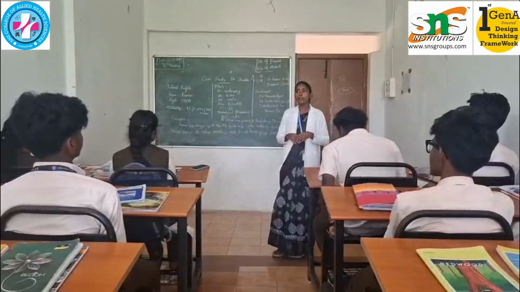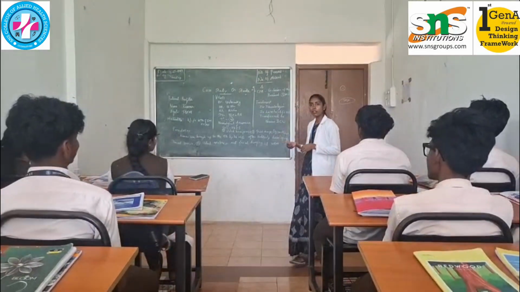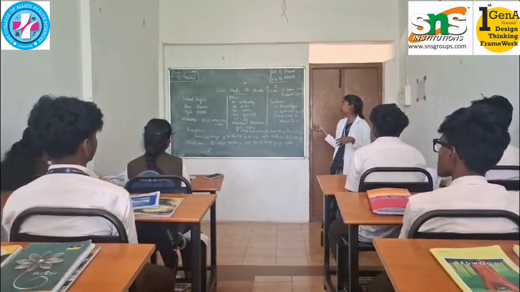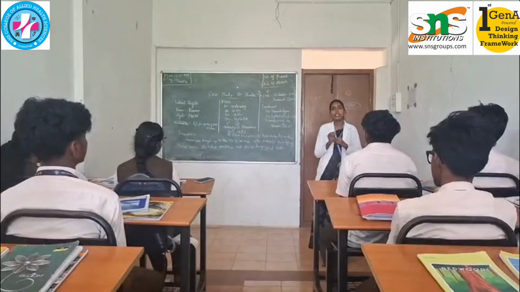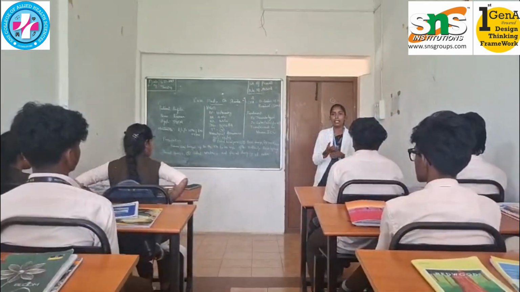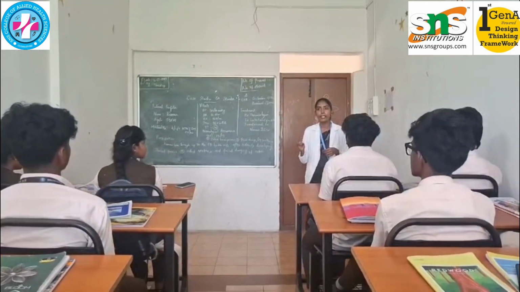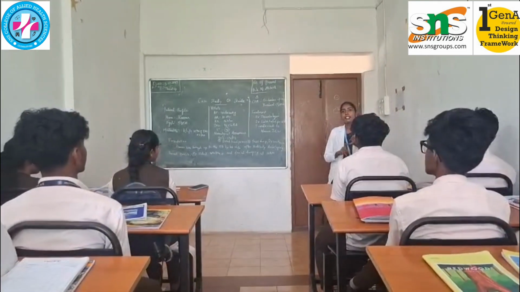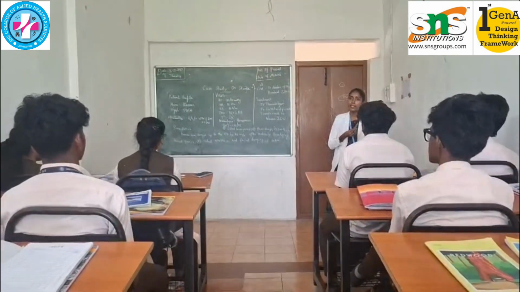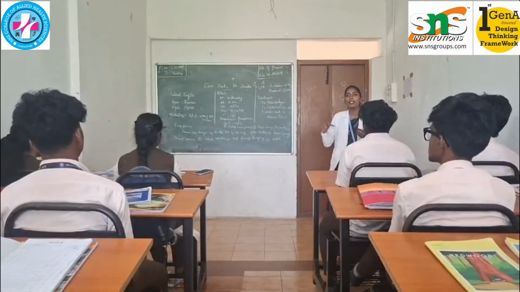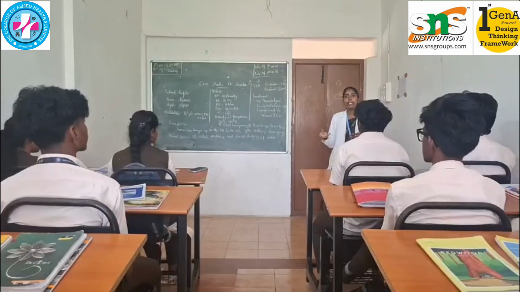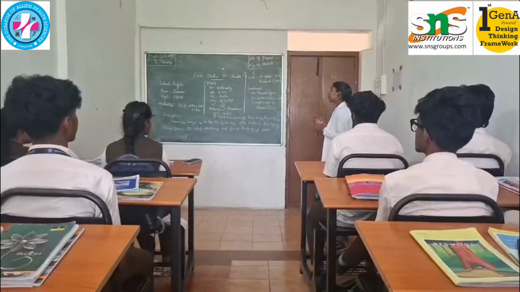Hello everyone. Today we are going to see a case study on occlusion of the proximal left MCA. Before moving into the case study, we will see about occlusion of the proximal left MCA, or middle cerebral artery, which means a blockage in the beginning part of the artery on the left side of the brain. In the left side there is an artery called the middle cerebral artery. Occlusion means blockage. Occlusion of the proximal left MCA means blockage in the beginning part of the artery in the left side of the brain.